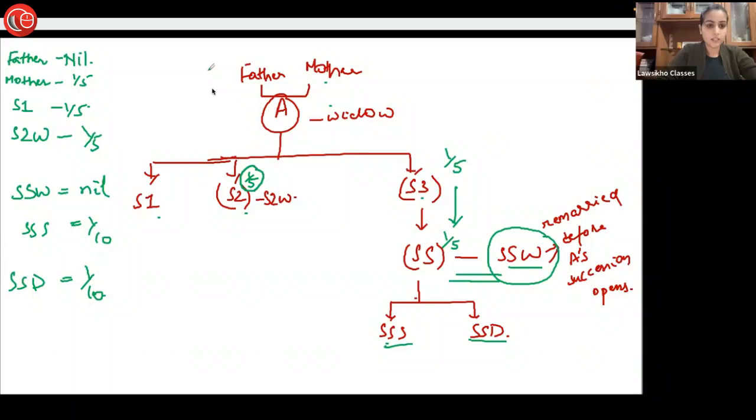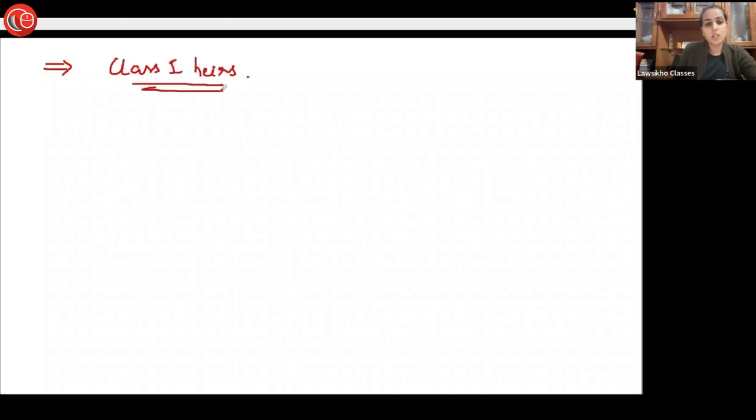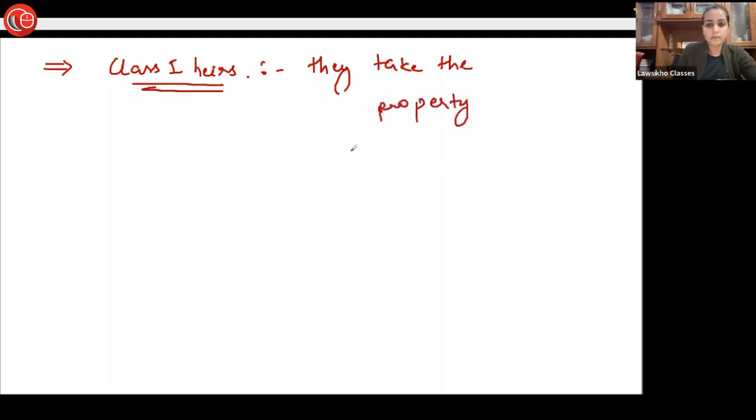Okay. So let's move to the next thing. What we have discussed here is, if you take into consideration when we are talking about class 1 heirs, they take the property simultaneously. This means